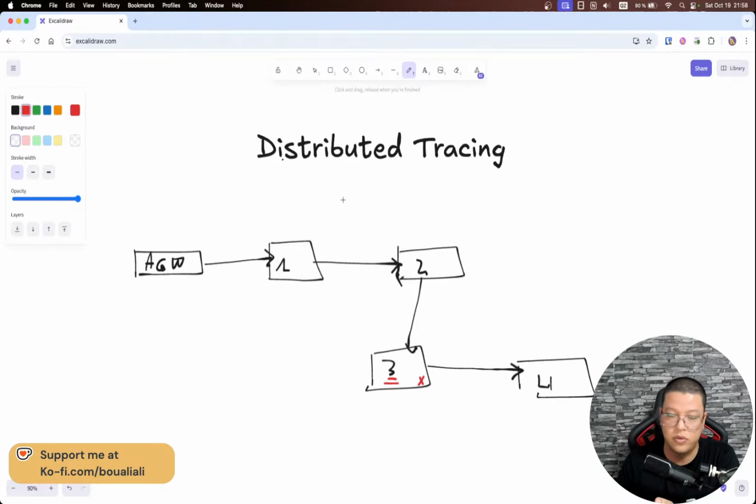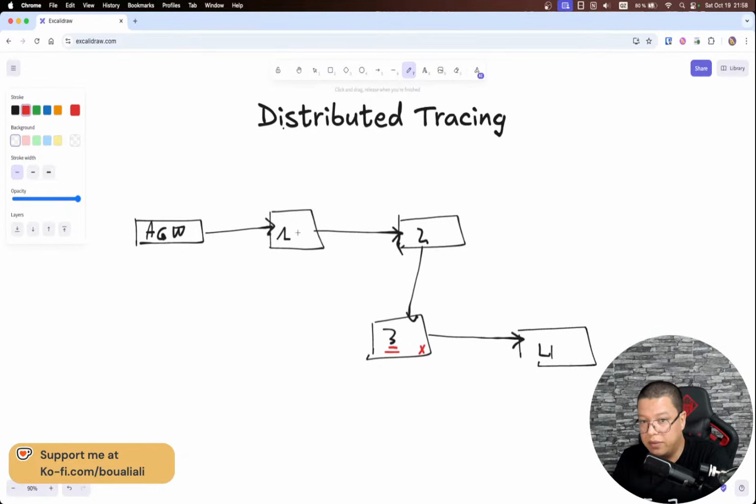What is microservices, or what is this architecture that we are talking about? All right, so now we have request 1, 2, and 3, and it's failing at this point for any reason. Okay, so we don't care about the reason. For any reason, my request is failing at this level.